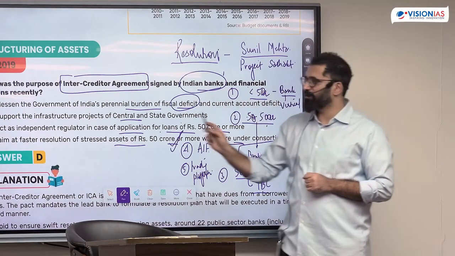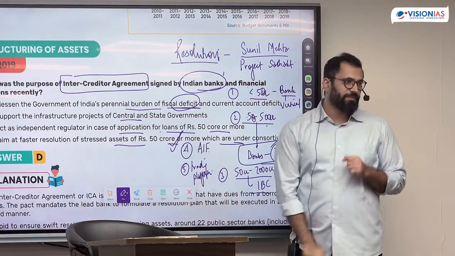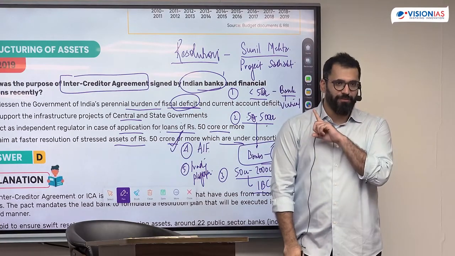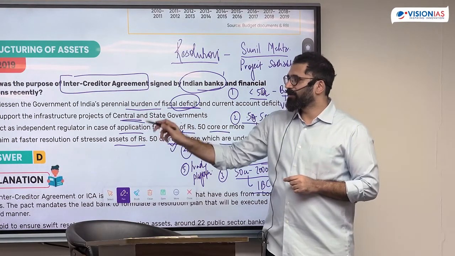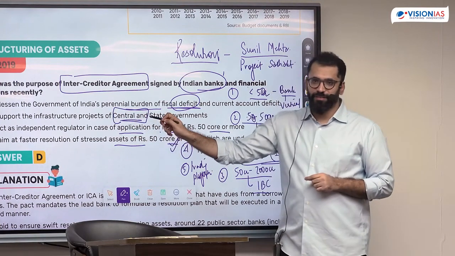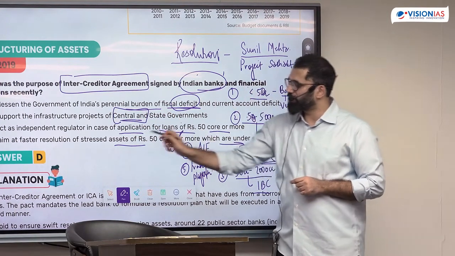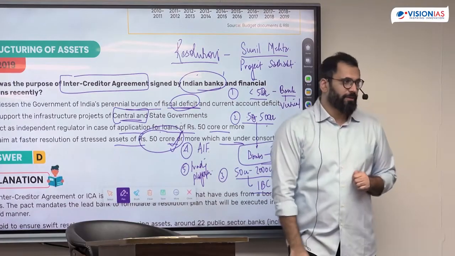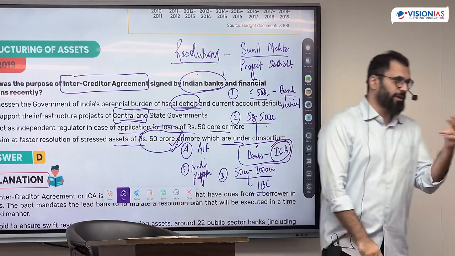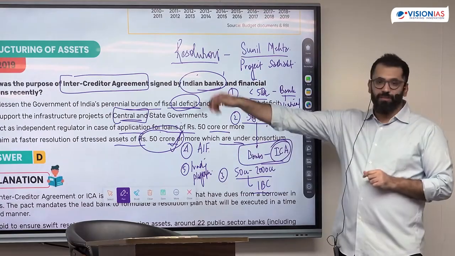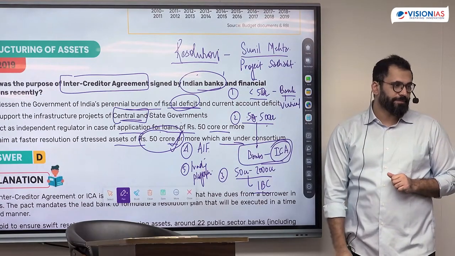Why will they involve themselves in fiscal deficit? They have nothing to do with fiscal deficit. Second, they have nothing to do with infrastructure projects. Both will sign the agreement to solve the problem of bad loans. If you want to solve it without knowing Project Sashakt, the statements don't make a lot of sense.